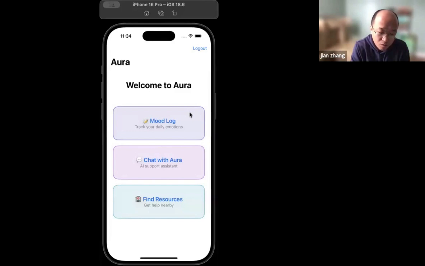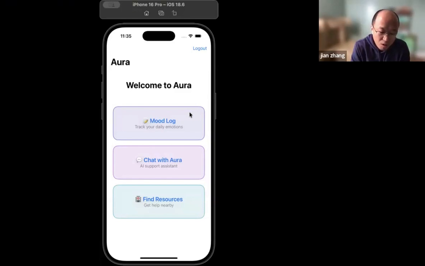The third one is merging code. Integrating UI and logic from 3 different team members required careful coordination. The fourth one is time management. Balancing coursework with app development was challenging, which is why some features became future goals.